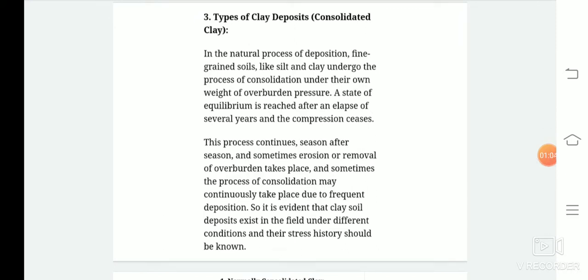Since coarse grain soil has a much higher void ratio compared to the fine grain soil, the expulsion of water from the voids can be done very easily, as coarse grain soil is much more permeable than fine grain soil.